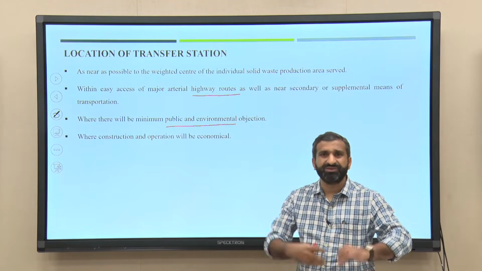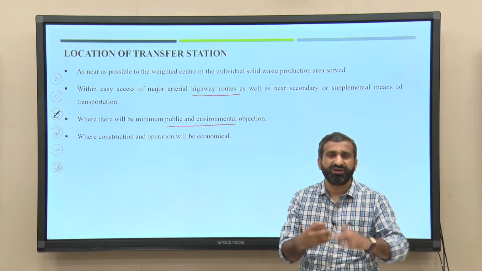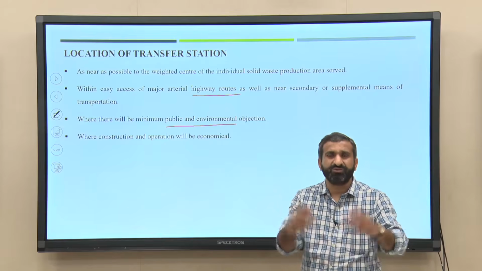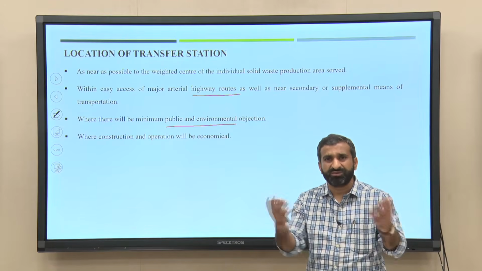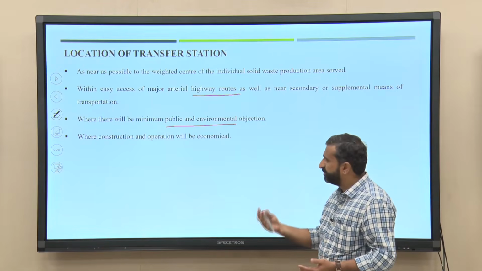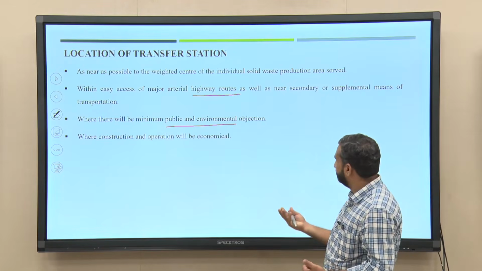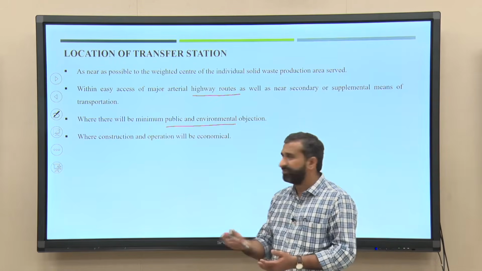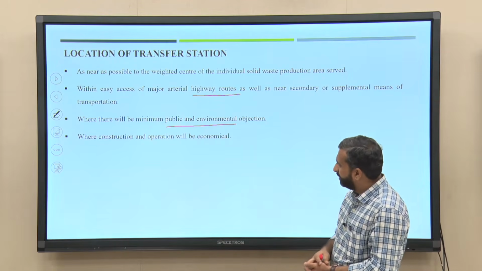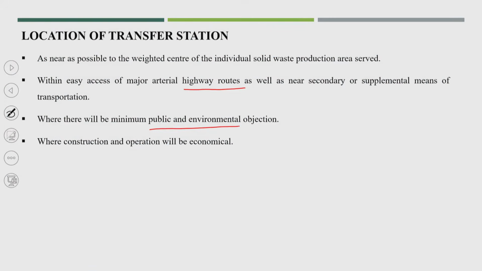Even environmental objections will not come up, because there is no storage, so there will not be any leachate production or odor production in such cases. Because of that, we will not get much objection for the transfer station, and the construction and operation will be economical.